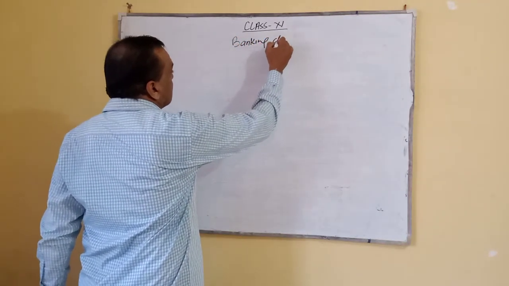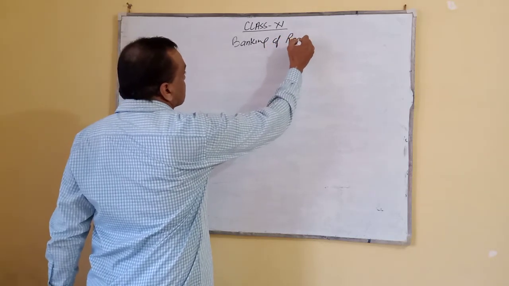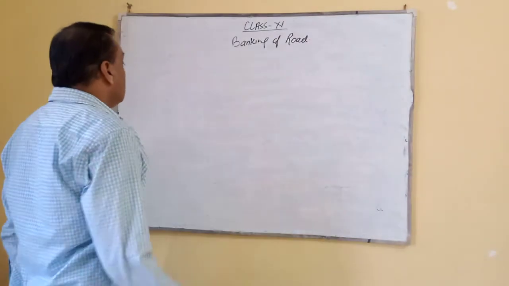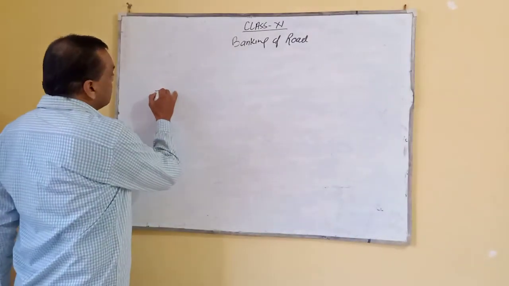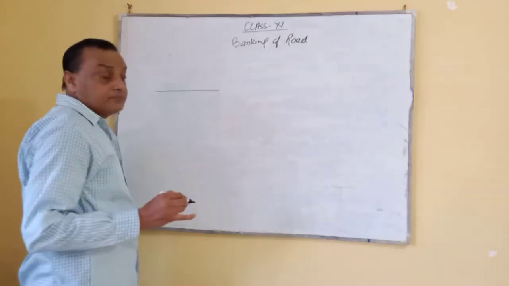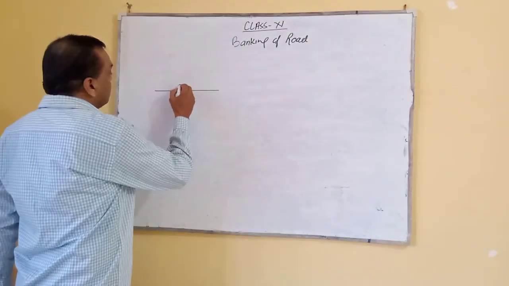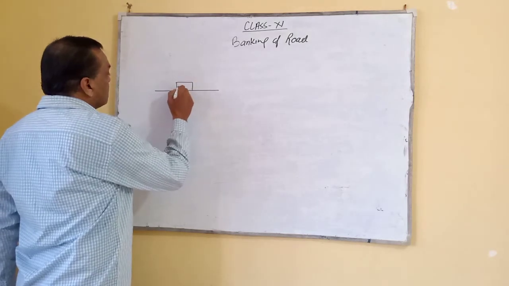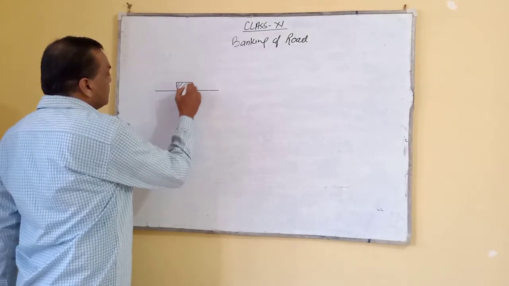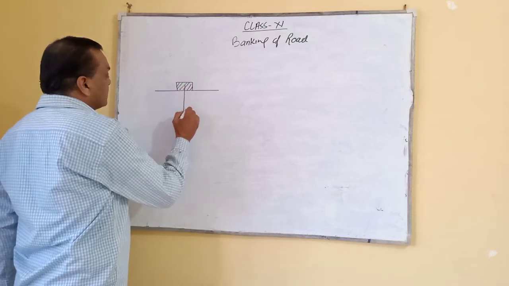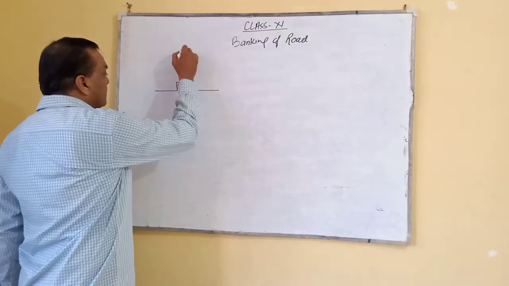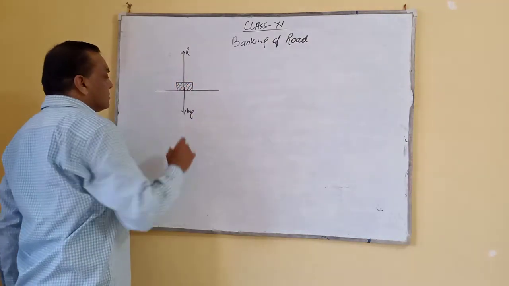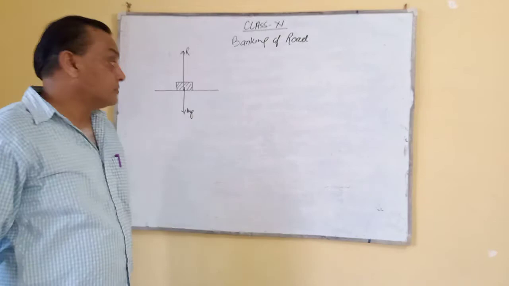Suppose this is the banking of road. This is a plain road, and this is the vehicle. You know that this is the action, the weight, and this is the reaction. Action and reaction are both equal on a plain road.